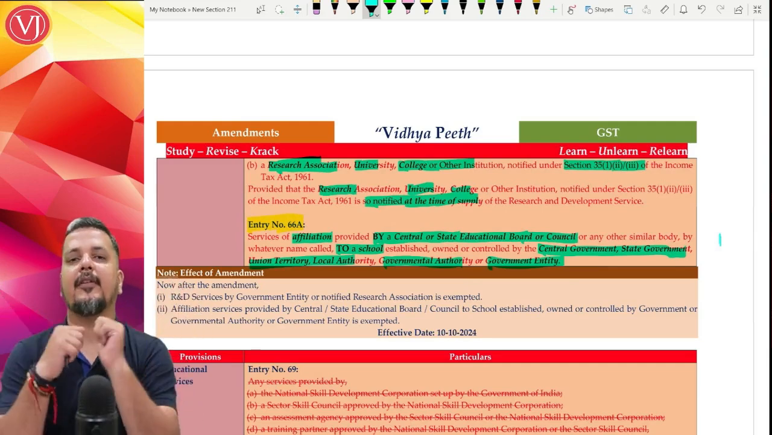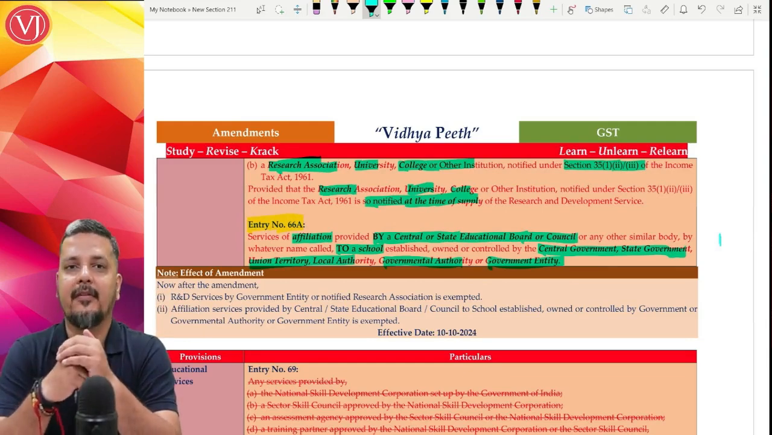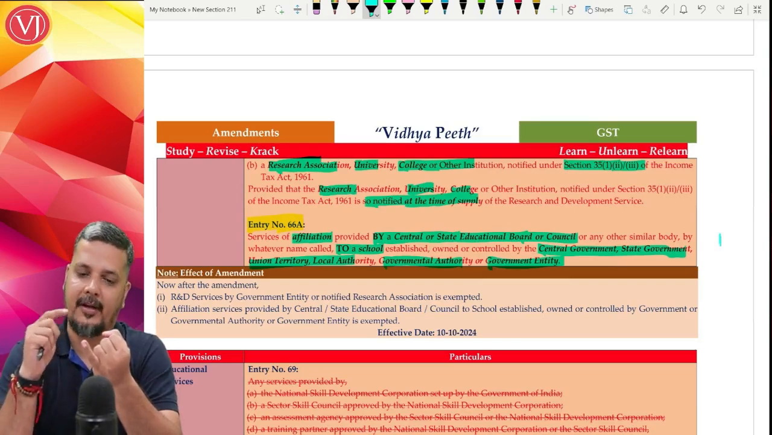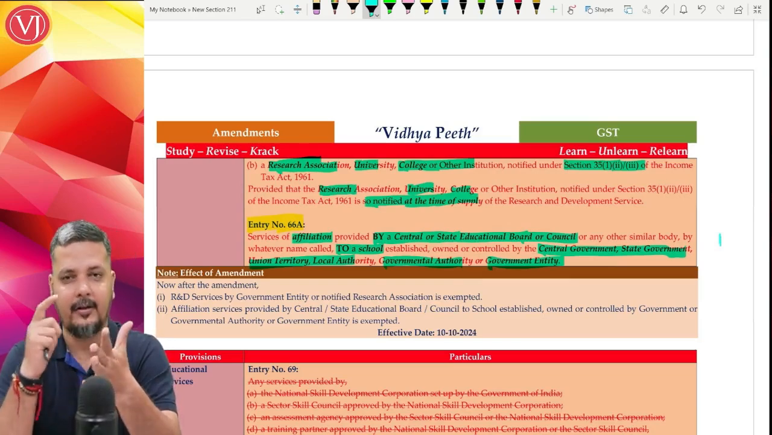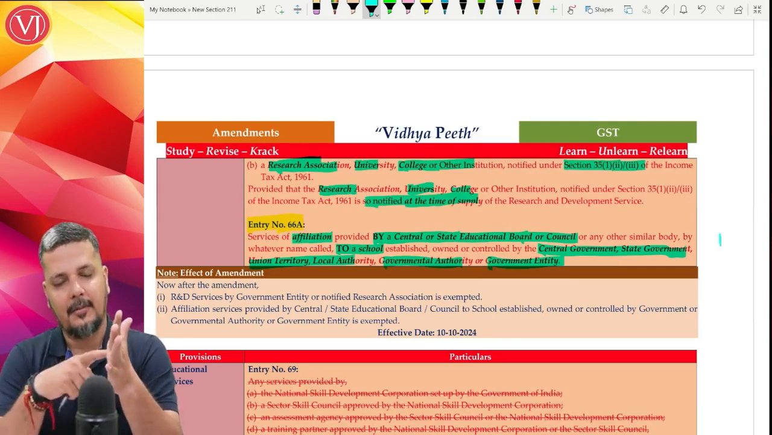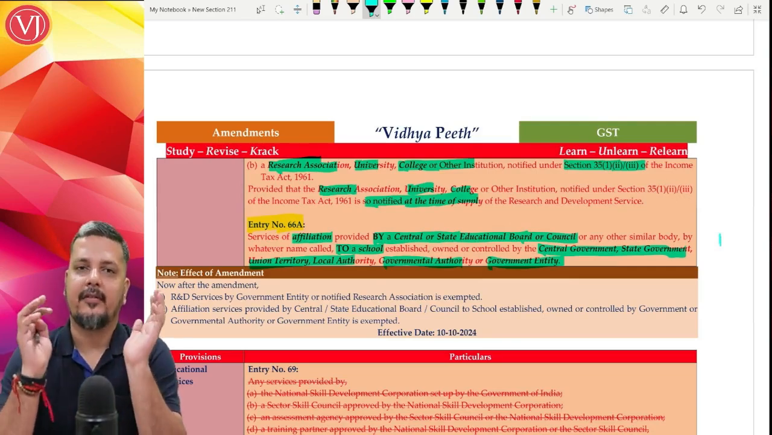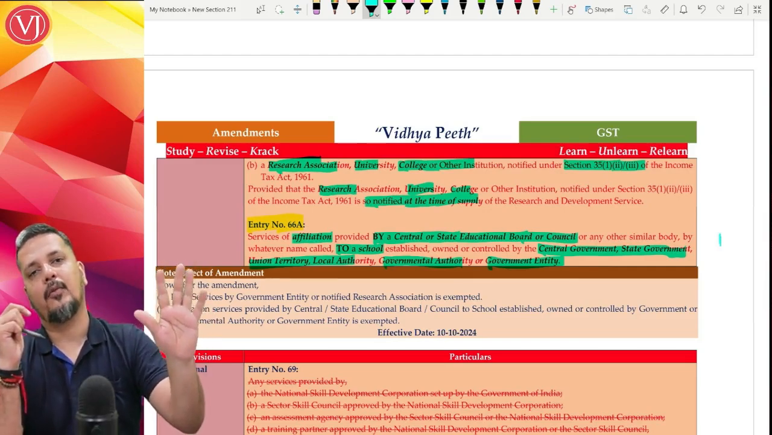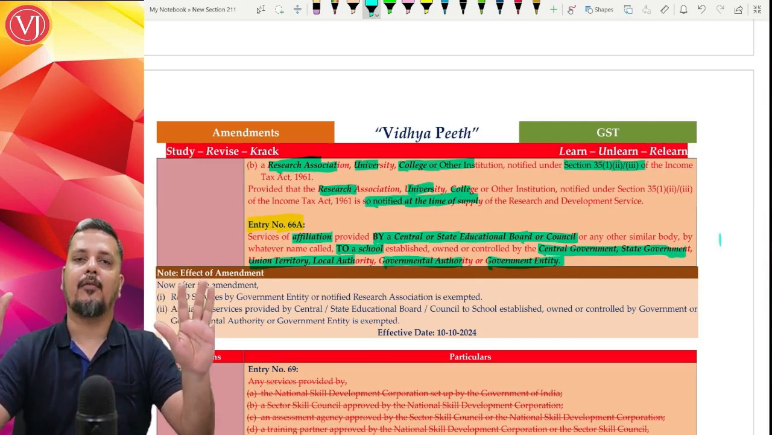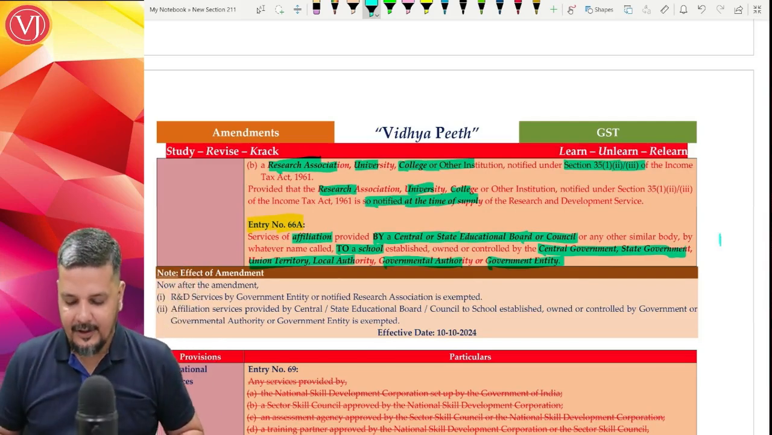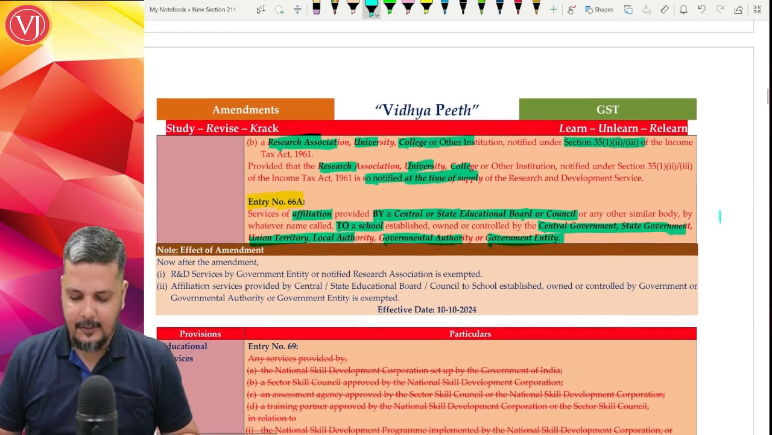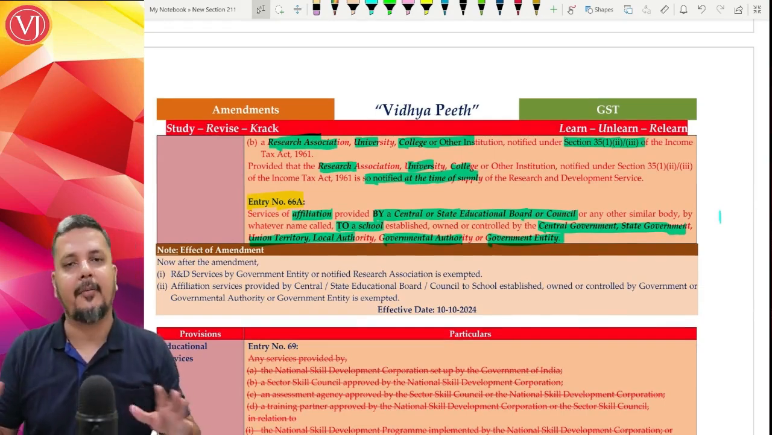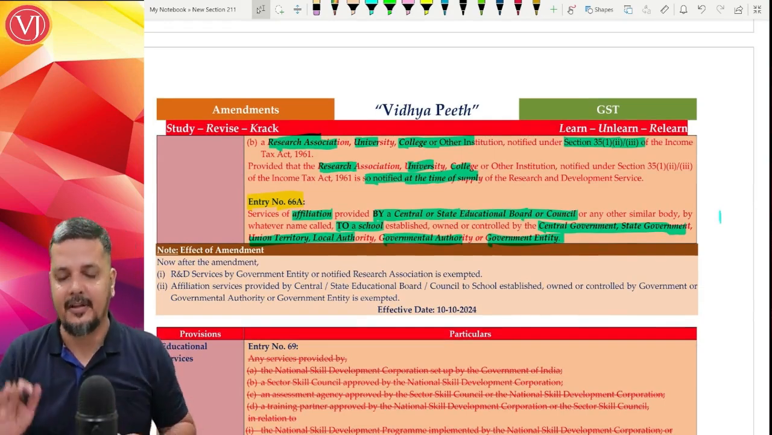Who is the service recipient? Service recipient is school, not any school. It should be a government controlled school. The school can be controlled by central government, state government, local authority, union territory, or government authority or government entity. What is the service? Affiliation services. So supplier is Central and State Education Board and Council. Recipient is government controlled schools. Service is affiliation service, that is exempted. Please understand that you are not talking about any school. If the school is not controlled by government, then it is taxable. If the school is controlled by government, then it is exempt.